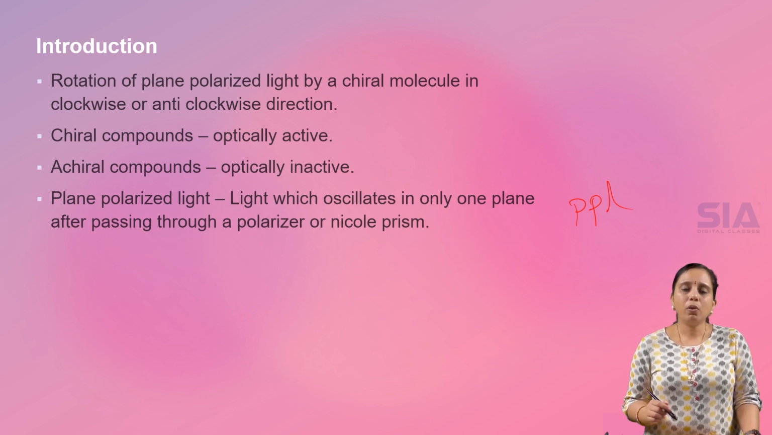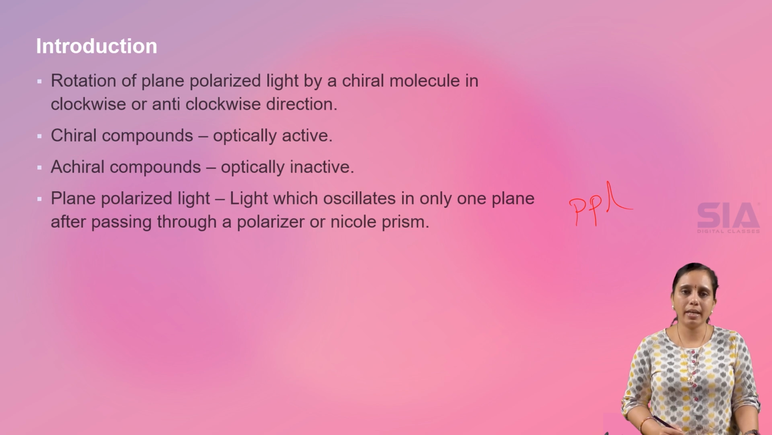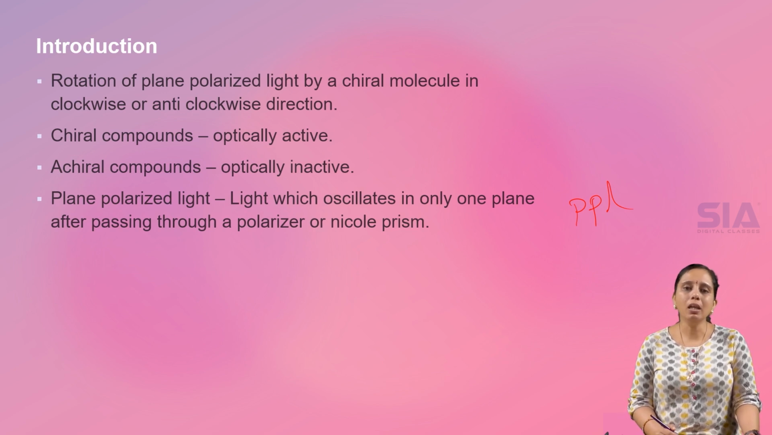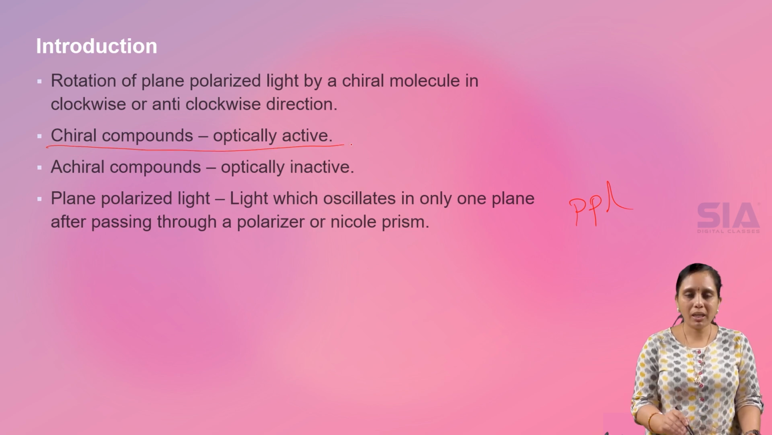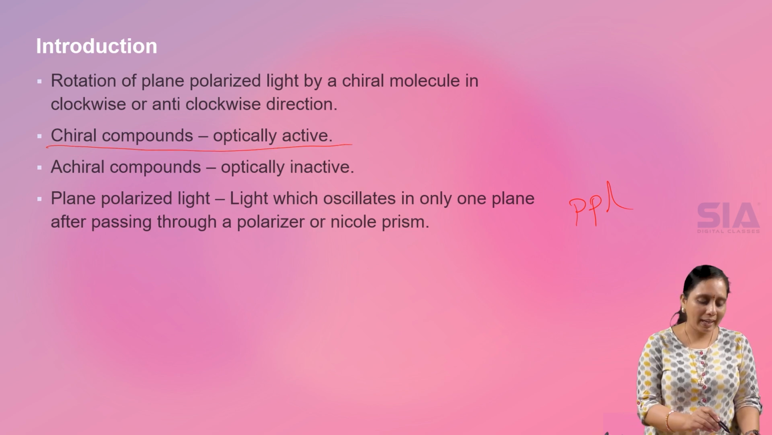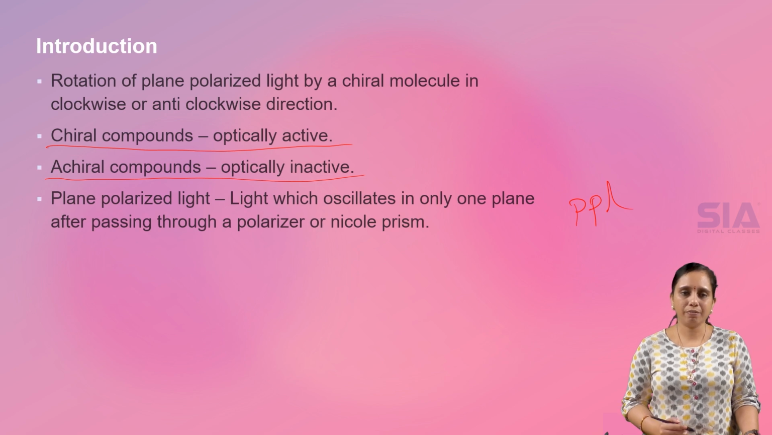So when plane polarized light is passed through a chiral molecule, then it rotates either in clockwise or in anti-clockwise direction. This rotation is called optical activity. So all chiral compounds are optically active and all achiral compounds are optically inactive.